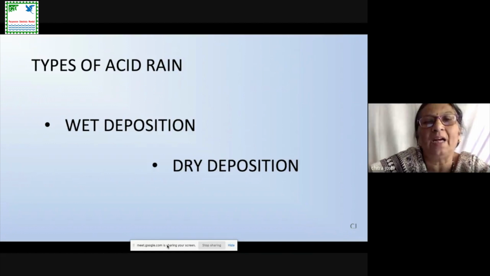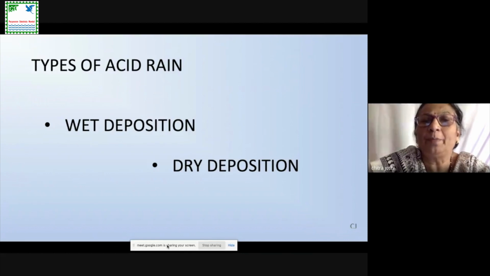Next is dry deposition. Dry deposition means when this acidic gas is blown by wind to a dry region, and in the dry region, when it gets mixed with smoke or dust in the atmosphere, and when this deposition comes to the ground in the dry state, that is called dry deposition.